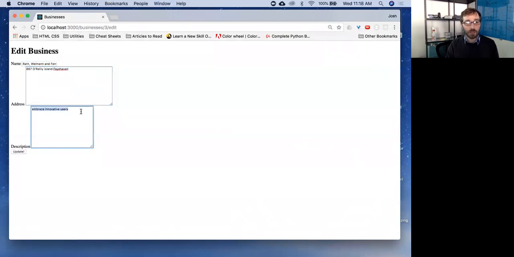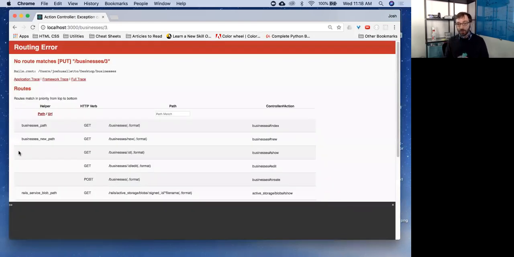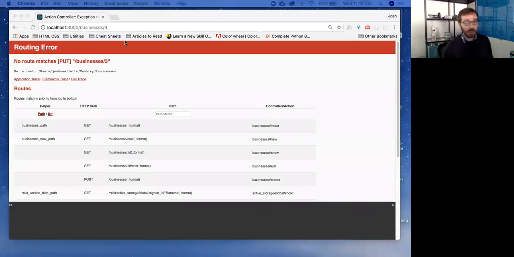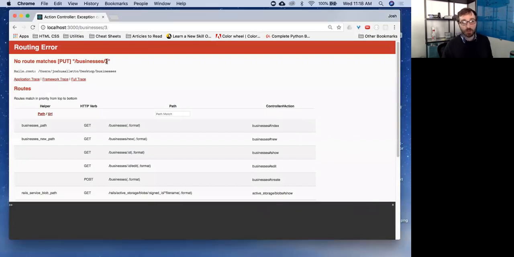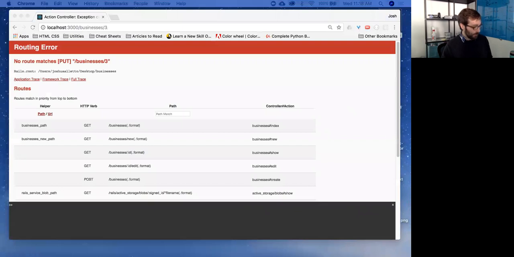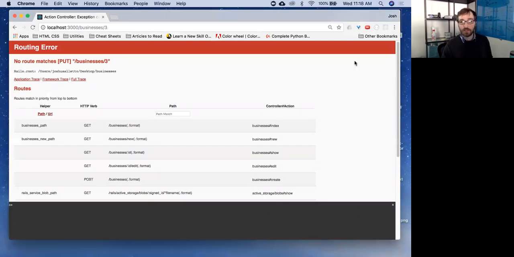There we go. So obviously we would eventually format this better because it looks horrendous. But here is our third resource with its name. We can change this and hit update. When I hit update, what's going to happen? It's going to make a put. It's going to make a put request to /businesses, which we have not defined yet. So it's going to tell us, maybe you should define a put to /businesses. And then it's /3, right? So we're also going to need to know the ID.